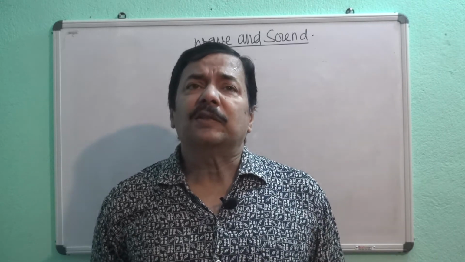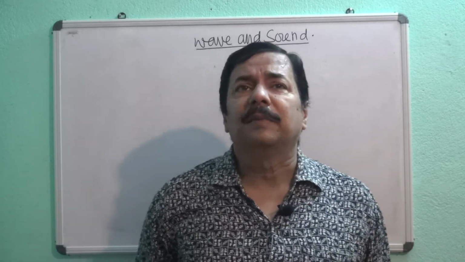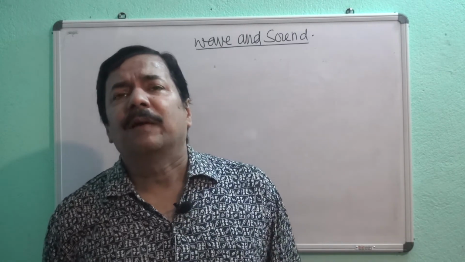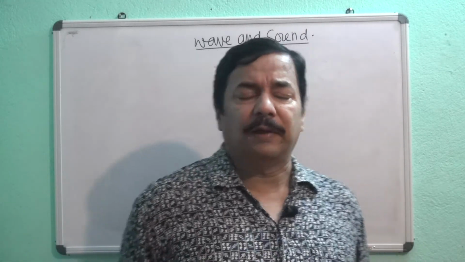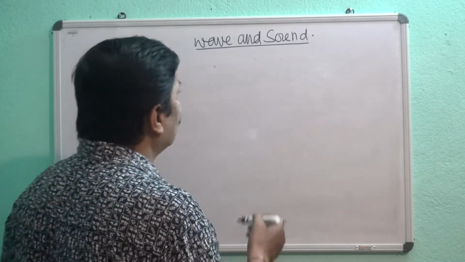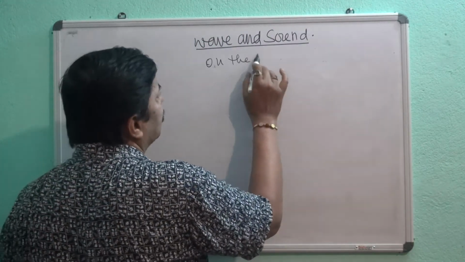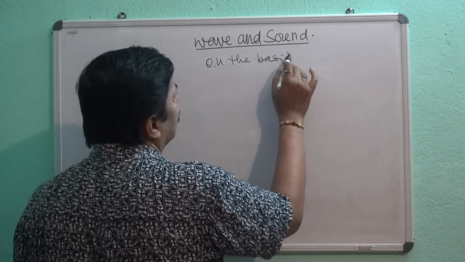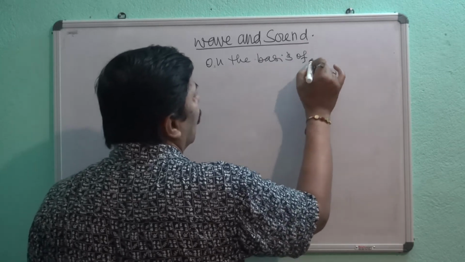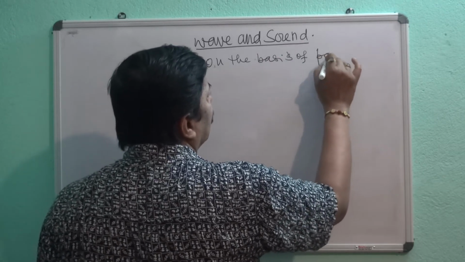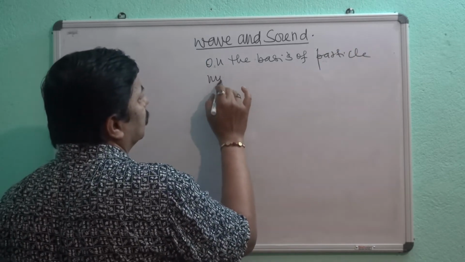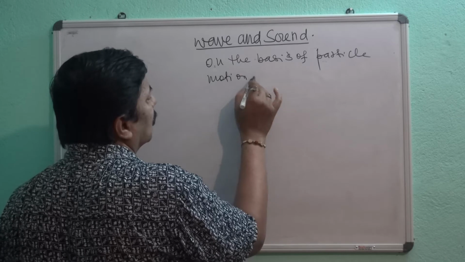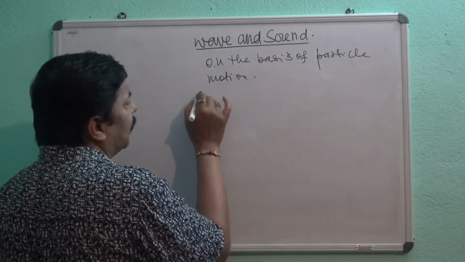On the basis of particle motion, I mean to say that you have read in your junior classes also about transverse and longitudinal waves. So on the basis of particle motion, the first wave we call as